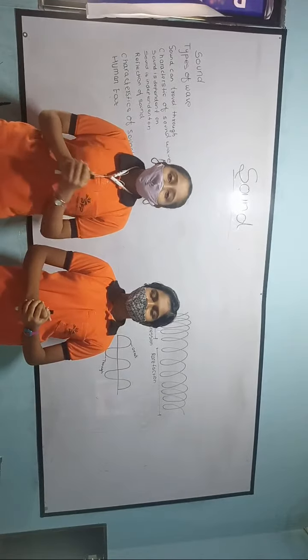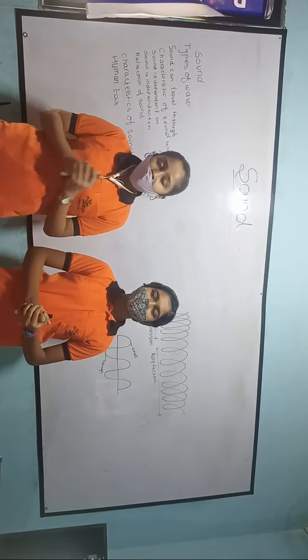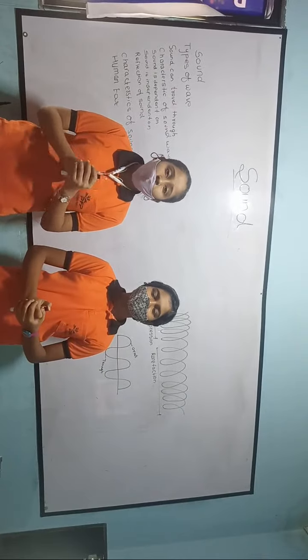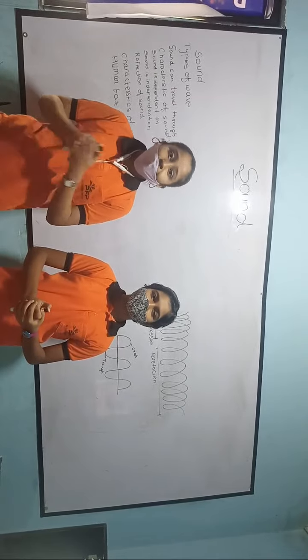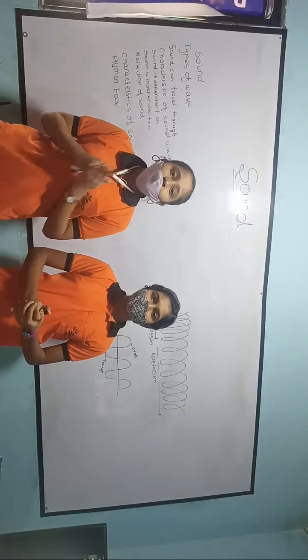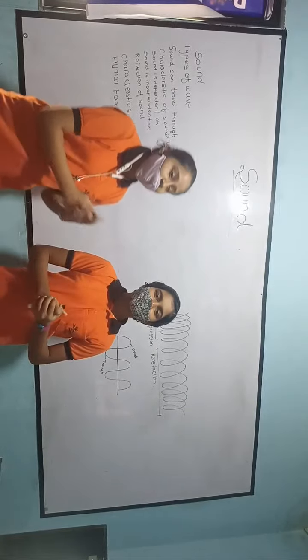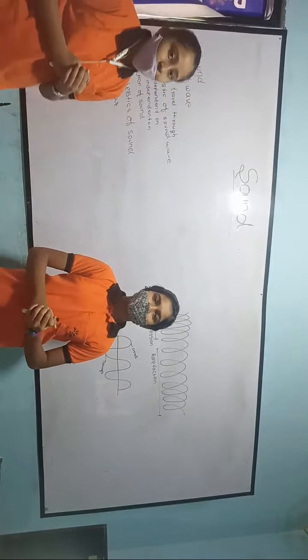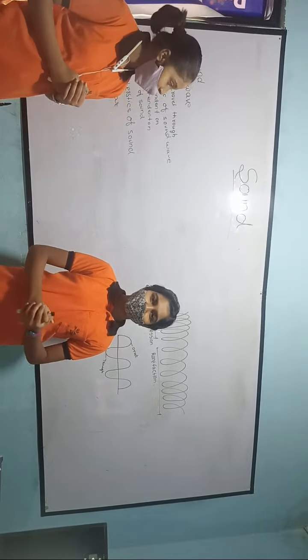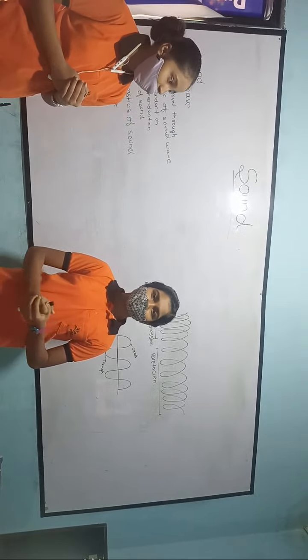About sound. So sound is a form of energy. It is produced when vibrations occur and the vibration forms a wave. So there are types of waves, which will be explained by Sharma. A wave is a disturbance of a particle from its mean position. There are two types of wave, longitudinal wave and transverse wave.